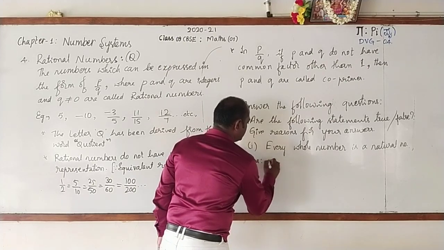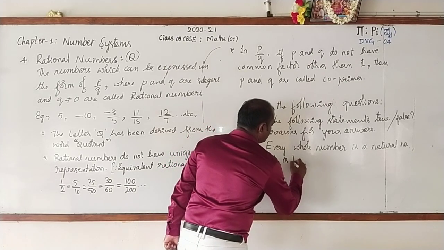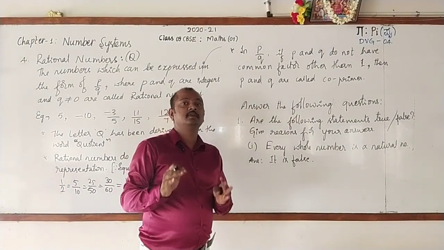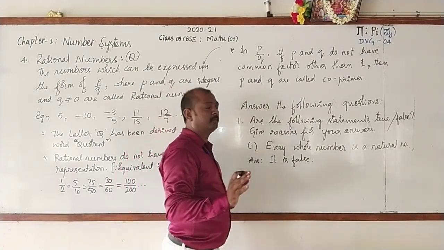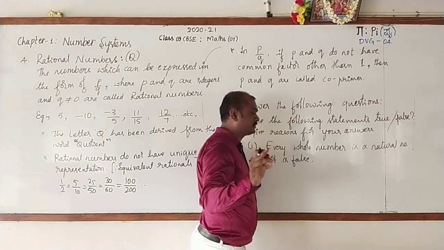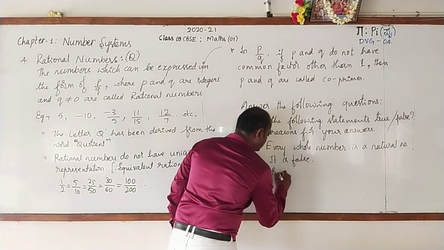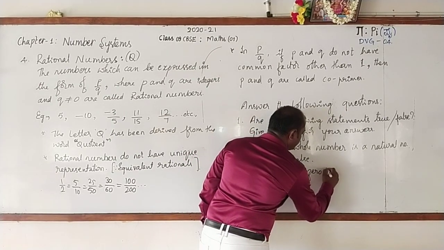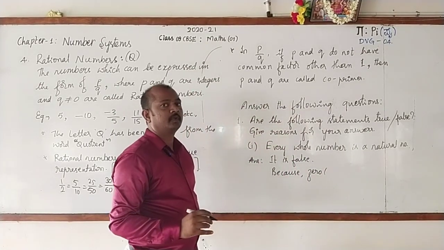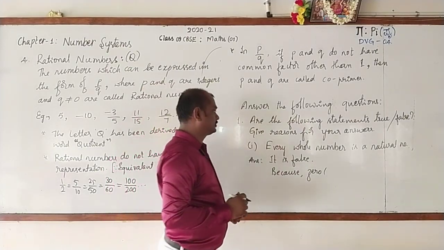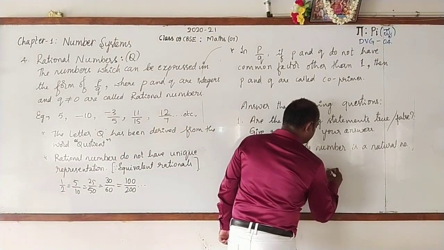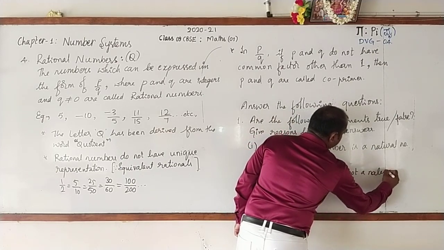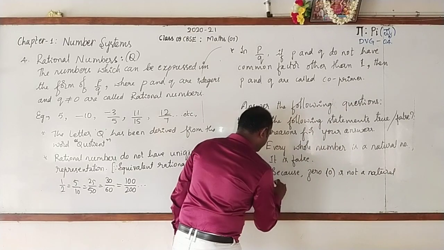Answer: it is false. Why is it false? Because 0 is a whole number but not a natural number. 0 is not a natural number.